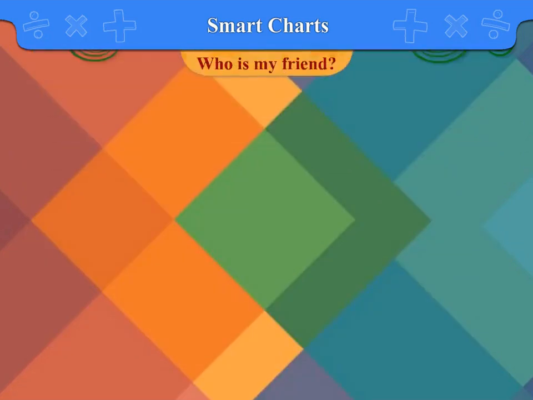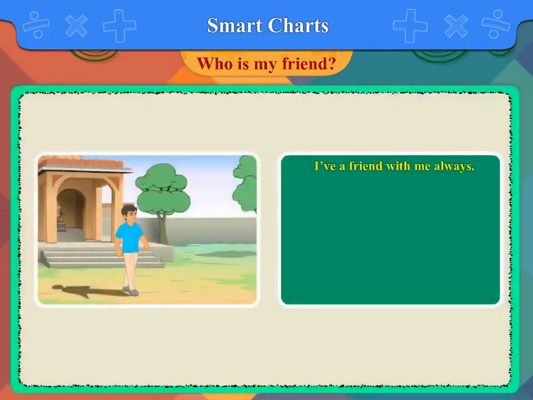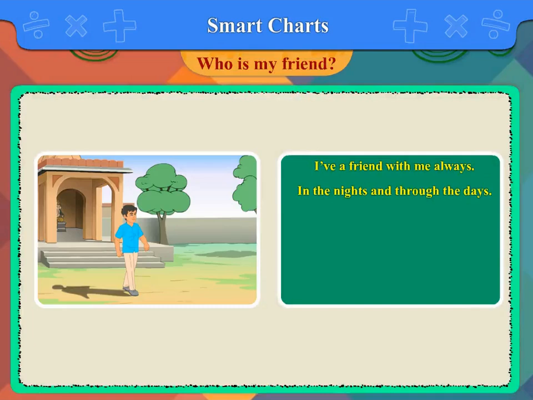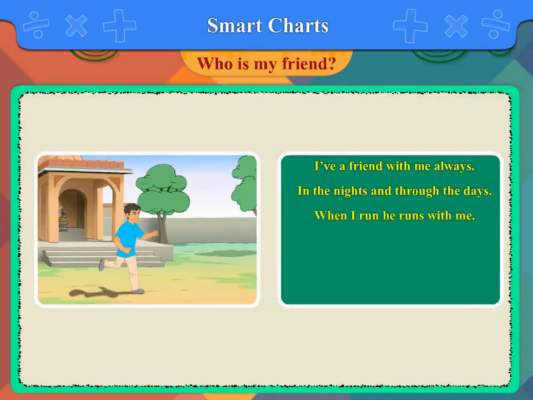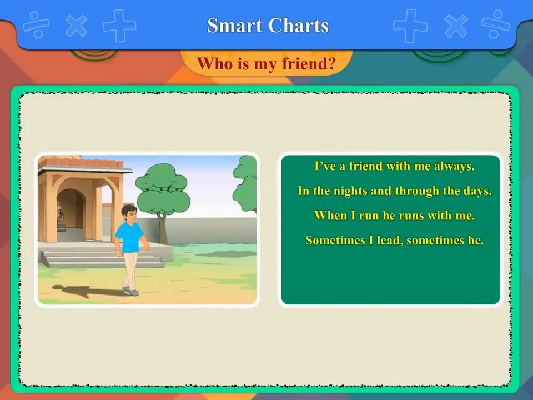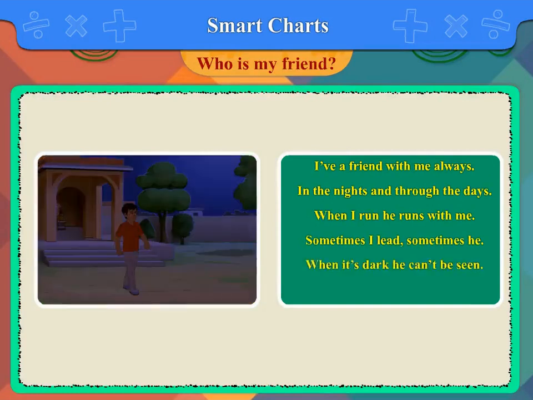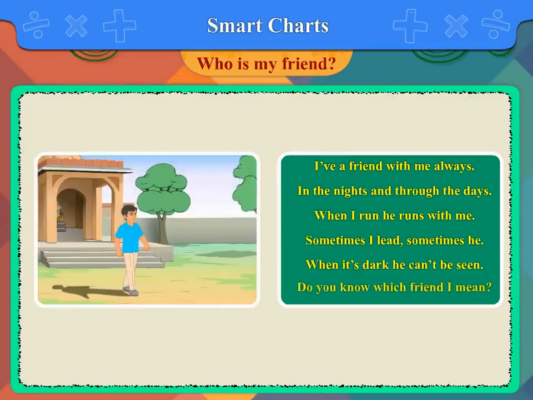Who is my friend? I have a friend with me always. In the nights and through the days. When I run, he runs with me. Sometimes I lead, sometimes he. When it's dark, he can't be seen. Do you know which friend I mean?